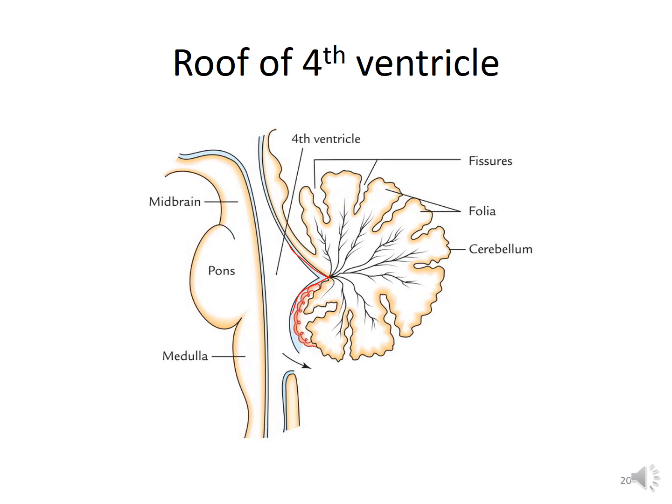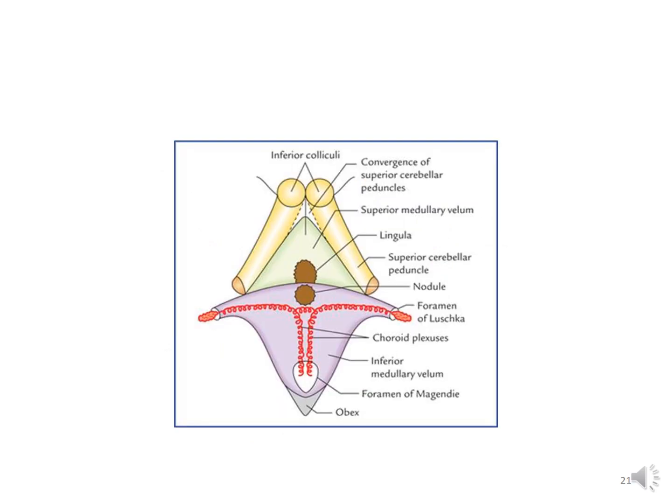This part of the roof is pierced in the midline by an aperture known as the median aperture, which opens up into the subarachnoid space. The lateral recess extends laterally around the sides of the medulla and opens anteriorly as the lateral openings of the fourth ventricle, or the foramen of Luschka. These are shown in the next slide. So you can see the foramen of Luschka and the midline foramen of Magendie.